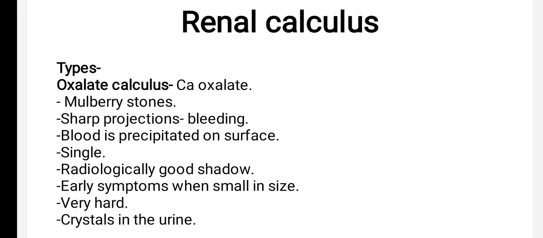When you do the radiological examination, they will show a good shadow. That means in X-ray, the shadow of these stones is visible. Early symptoms: when the stone is smaller in size, it will show symptoms. It is very hard, and the crystals of these stones are found in urine.